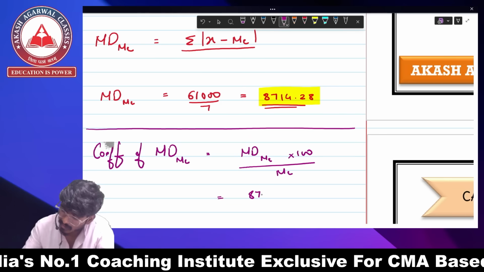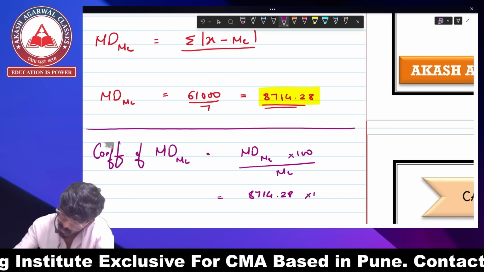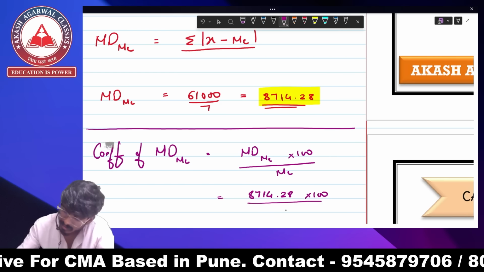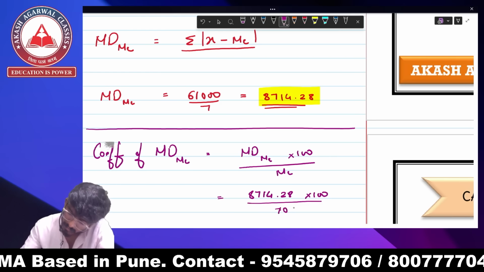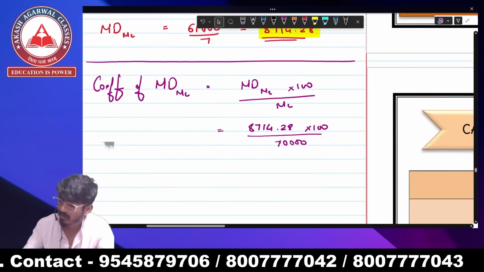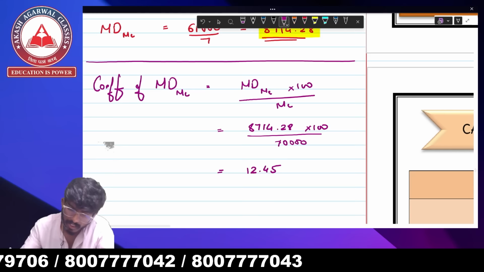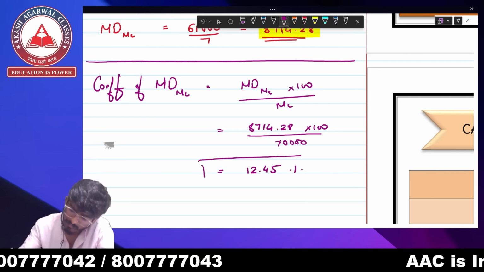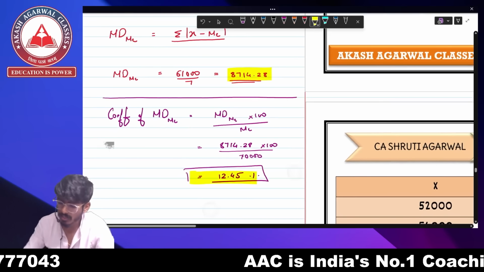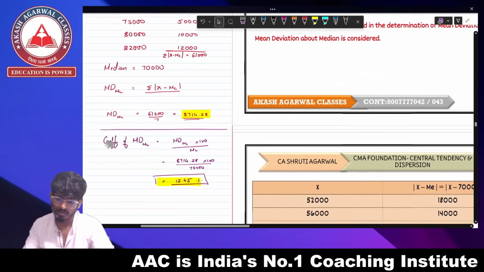So 8,714.28 into 100 divided by 70,000. It is going to be 12.448. So I can write 12.45%. So the mean deviation is 8,714 and the coefficient is 12.45. Okay?